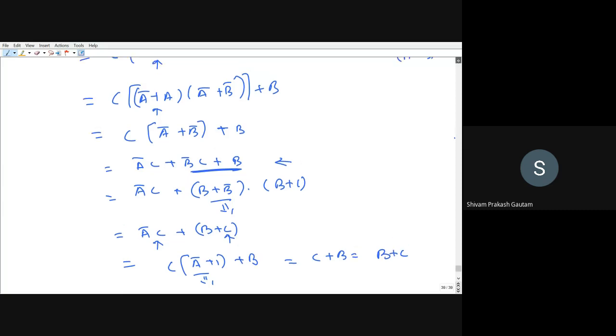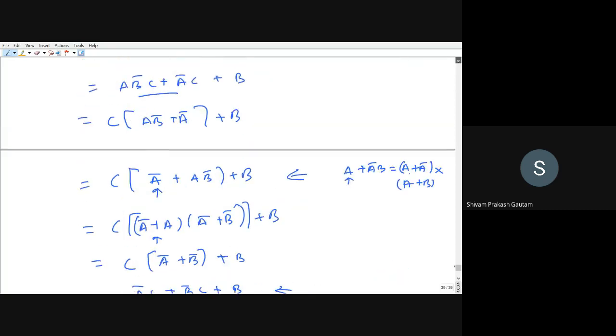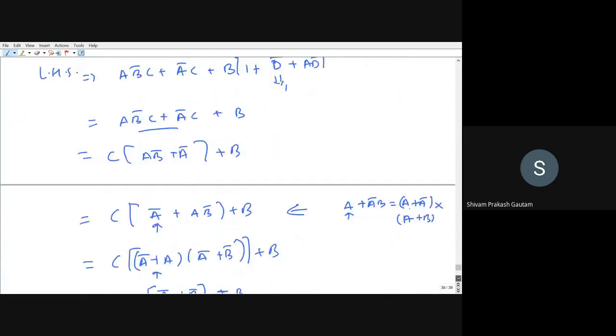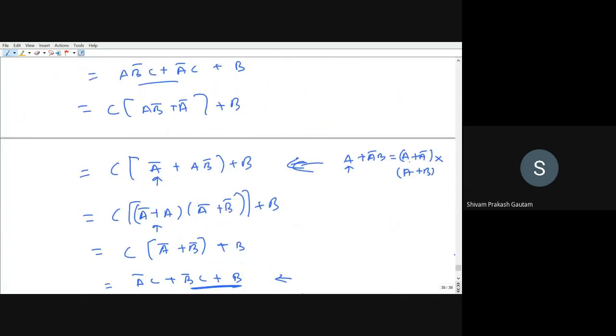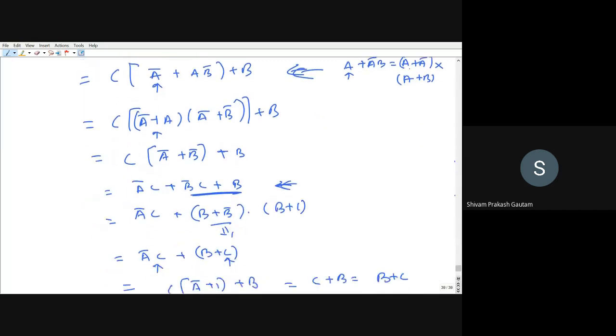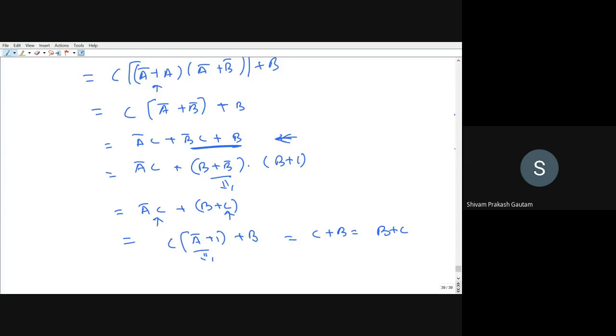So you can see we have reduced this expression to B plus C. We have used distributive law 2 times. First time at this step, second time again to reduce at this step. This type of problem most likely you will get in your end-sem or mid-sem exam or any exam. Okay, so we will stop here. If you have any doubt, you can ask.